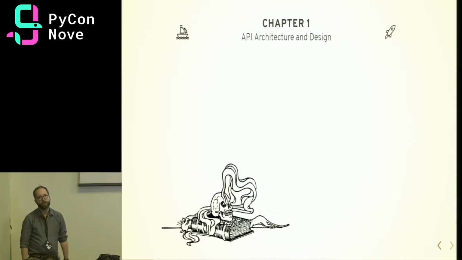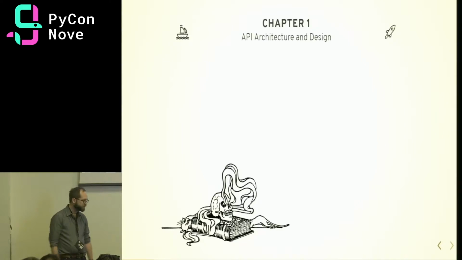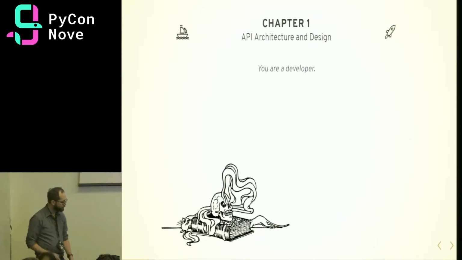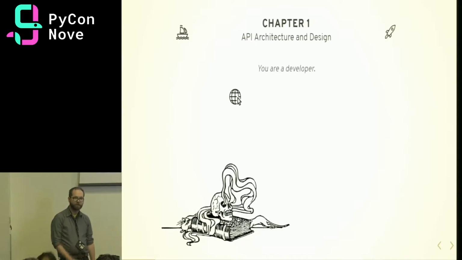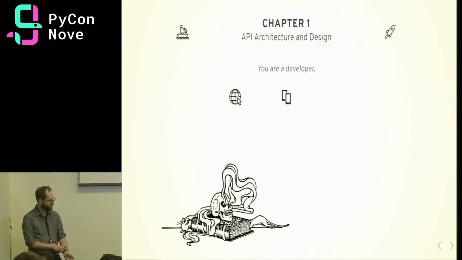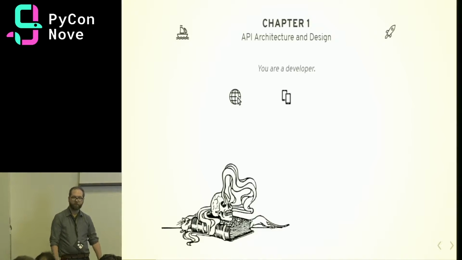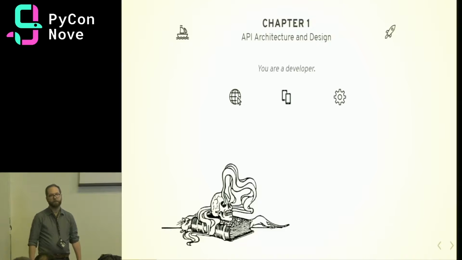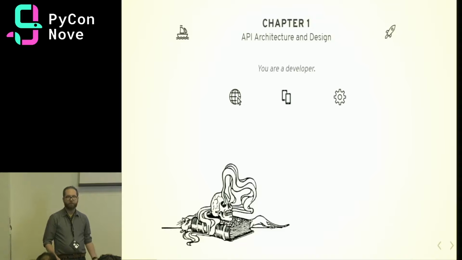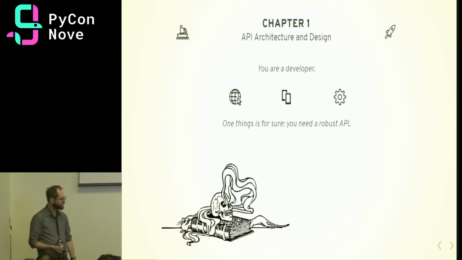Chapter 1, API architecture and design. You're a developer. Maybe you're building a rich web experience, like a single page app using JavaScript and a framework like React, Angular, or Vue. Maybe you have multiple clients besides web on mobile platforms like iOS and Android. Maybe you have an external-facing public API for use by clients with many diverse needs. One thing's for sure, you need a really robust API.